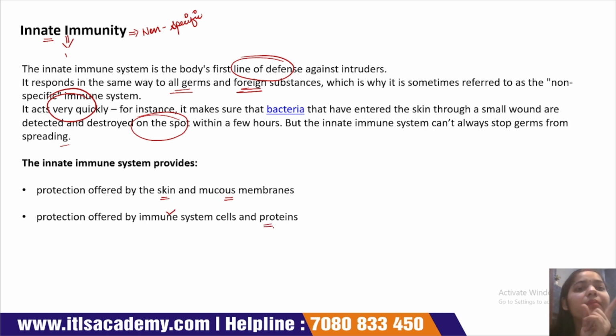What are the features of the innate immune system? This is a non-specific immune system. This is the first line of defense.